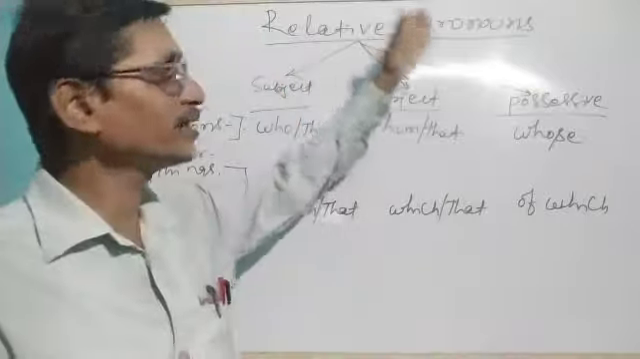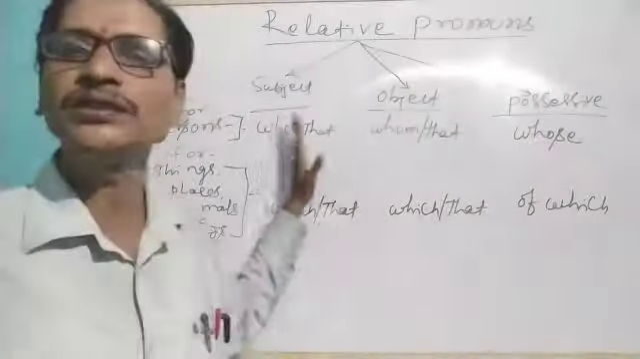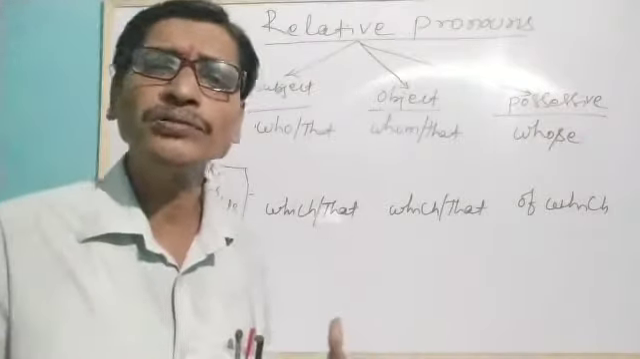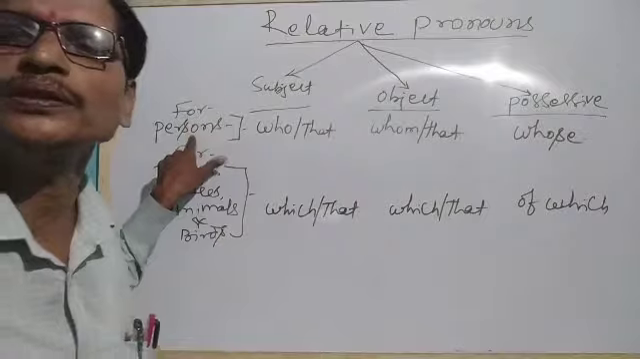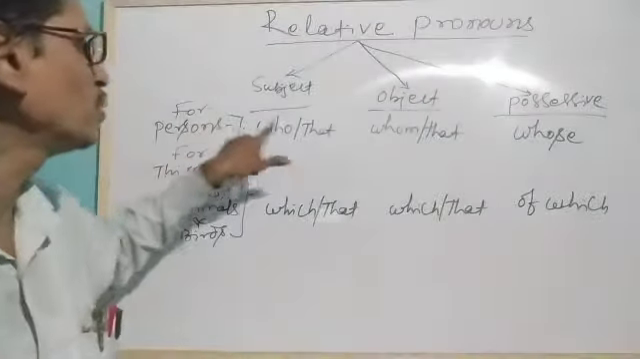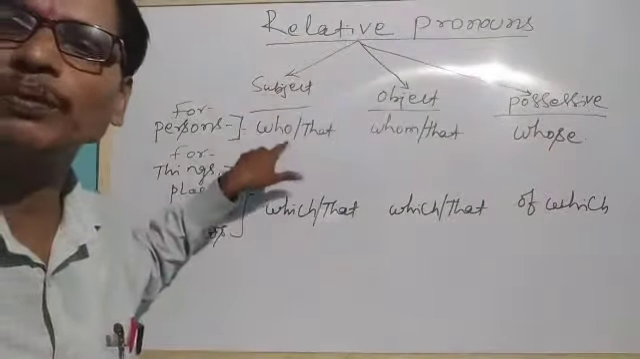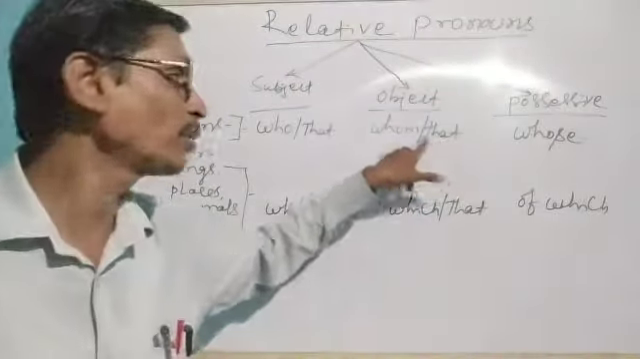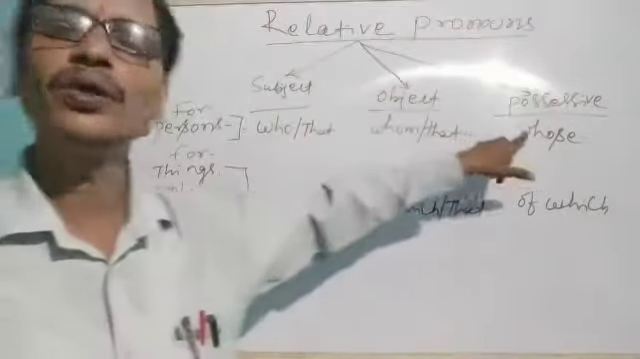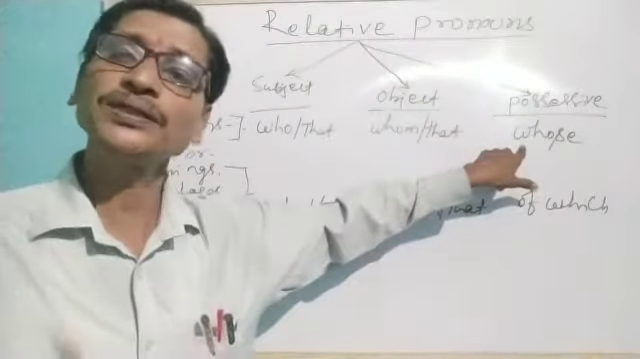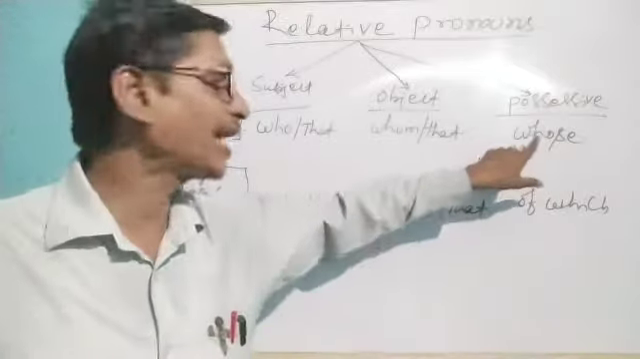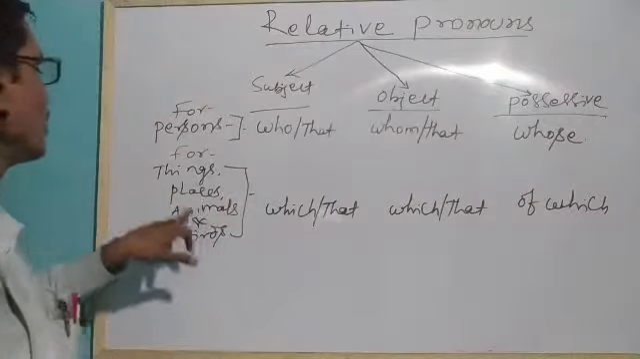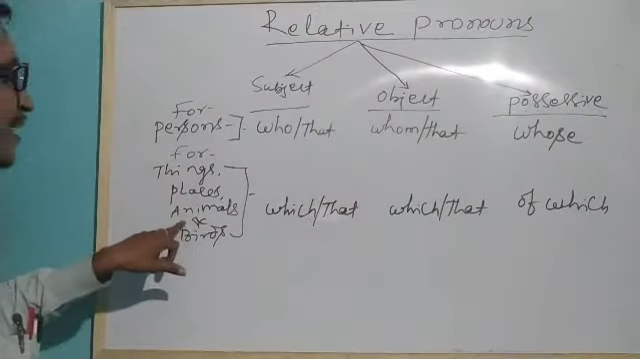As we have discussed, relative pronouns are used as subjects, objects and possessives. Some of the relative pronouns can only be used for persons. For example, who and that are used as subjects for persons, whom and that are used for persons as objects. Similarly, whose is used for persons as possessive. That we have not discussed; we will discuss it today.